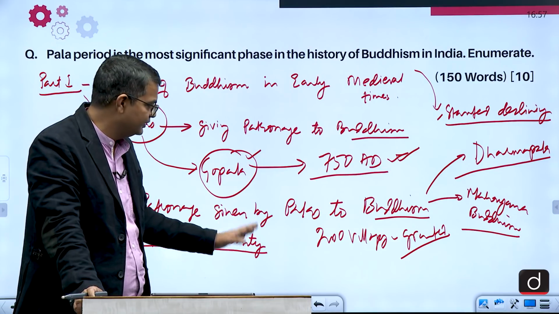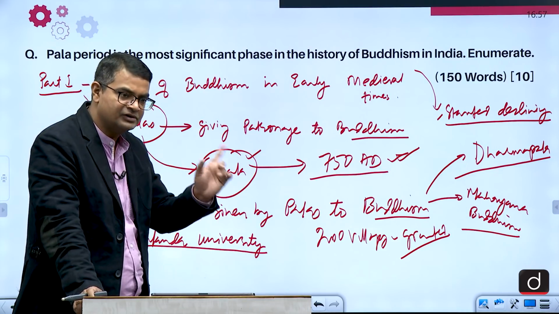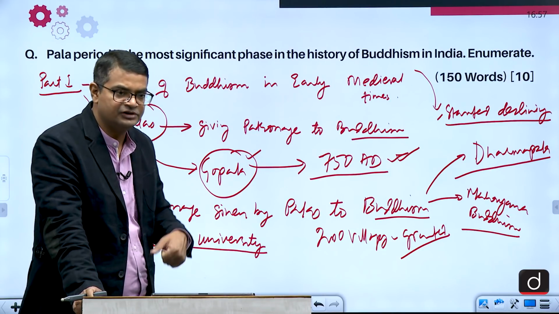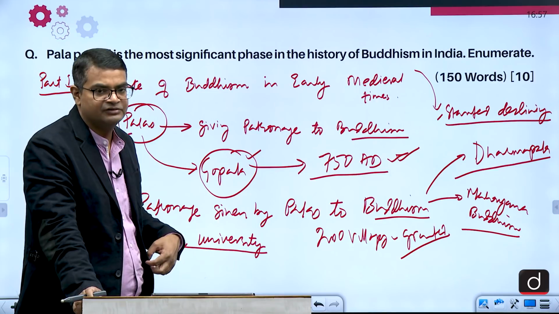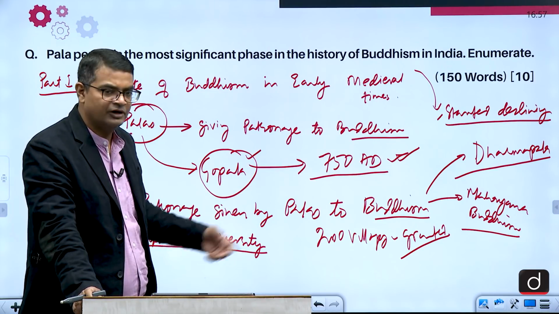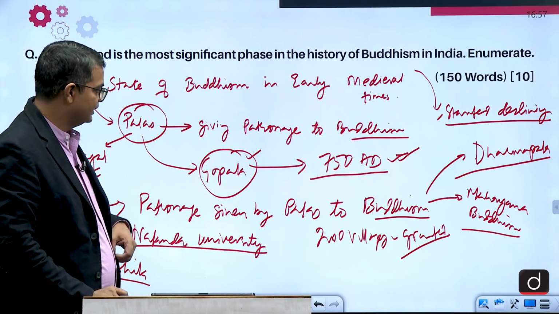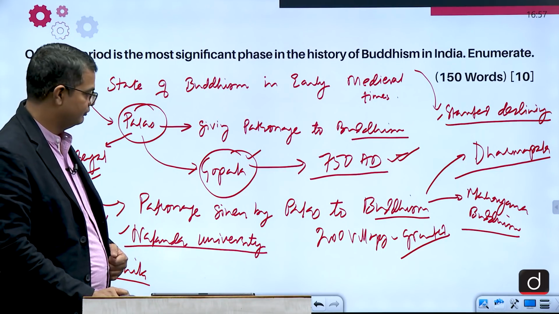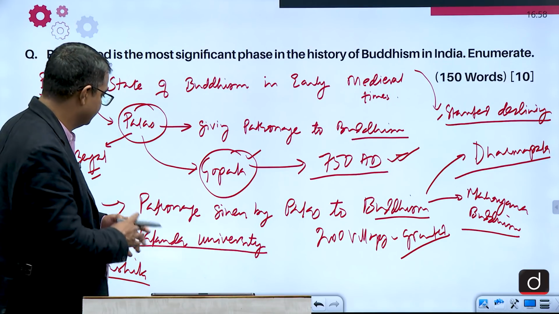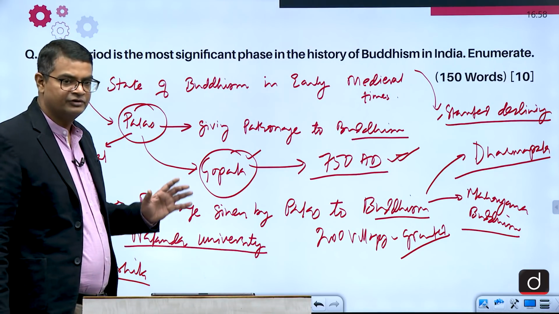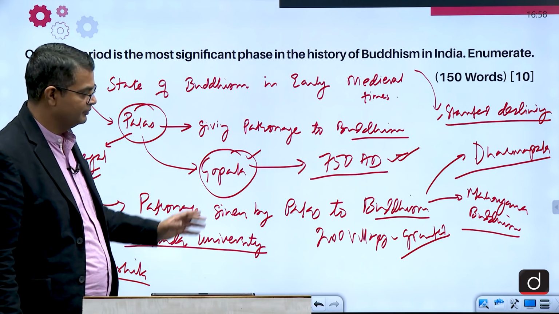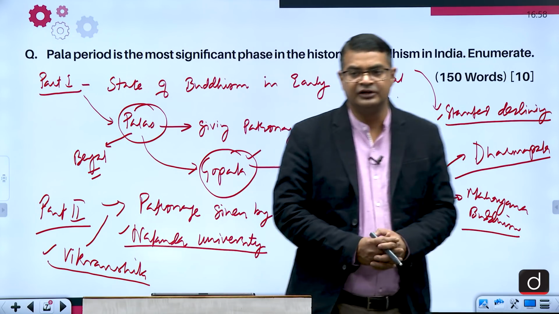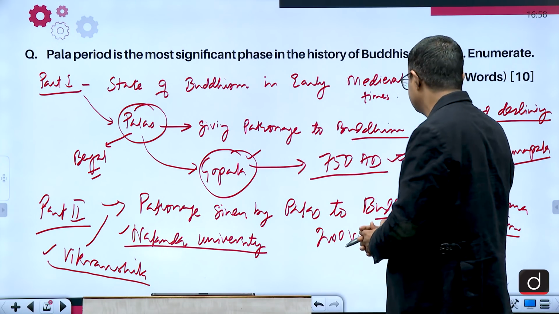Then you have to write what the relation of India with Tibet was and what the relation of India with Southeast Asia was. Cultural relations developed, and with that trade was also developing with Southeast Asia, and that is why religion also spread to other parts of the world, especially Southeast Asia. So mention Nalanda University, Vikramshila University, and Mahayana Buddhism. Then a new form of Buddhism also developed during this period, called Tantric Buddhism.